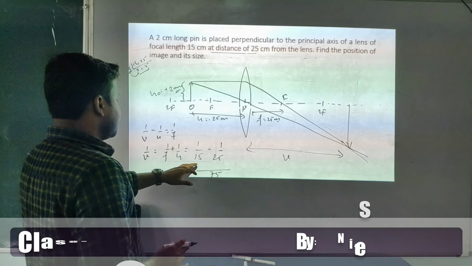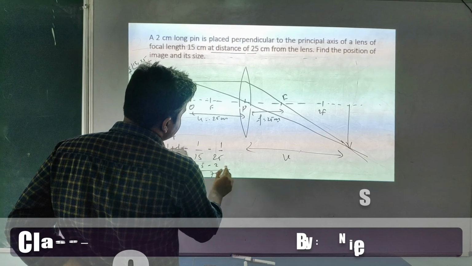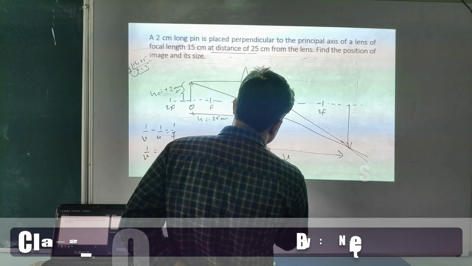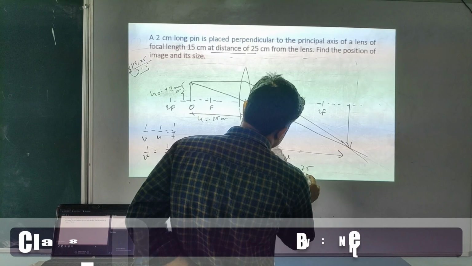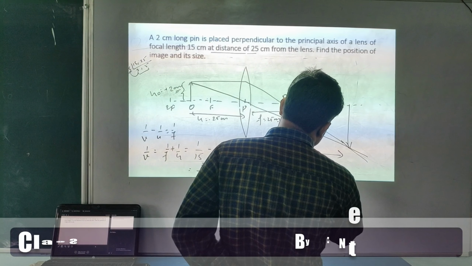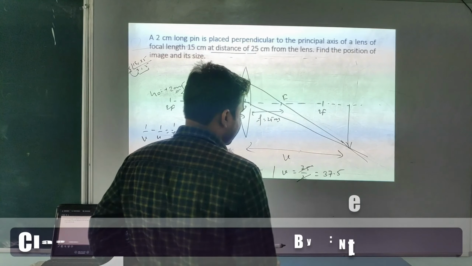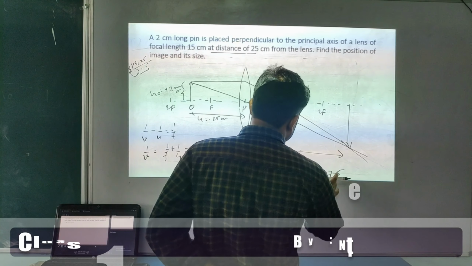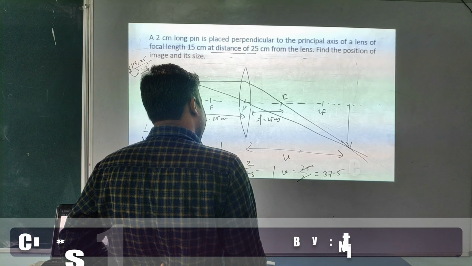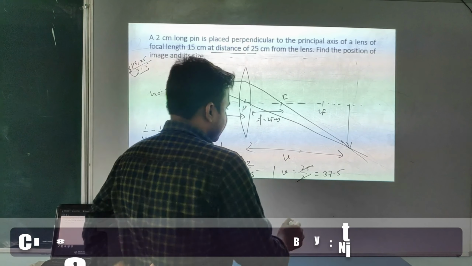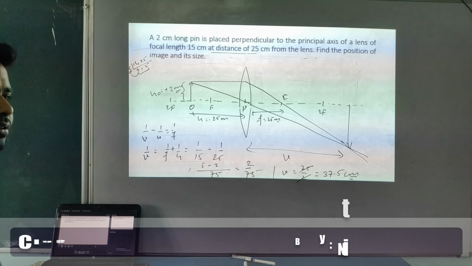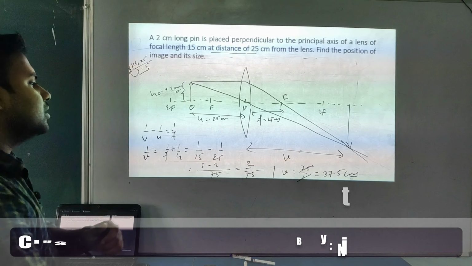Okay student. Now this one is 5 times, and minus 3 times. So 2 divided by 75. So v equal to what are you getting? v equal to 75 divided by 2. This one cancels out. It's 37.5. Is it okay now? Yes, it's correct, centimeter. So look at this. It's beyond 2f. Is it or not? So here we are getting the answer. It's beyond 2f.